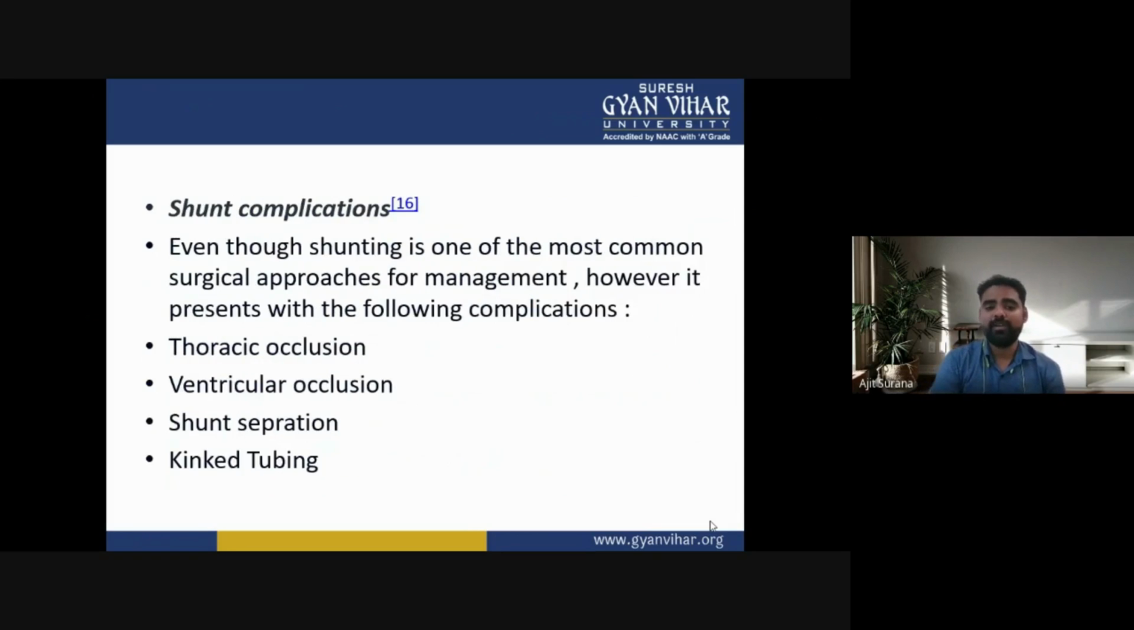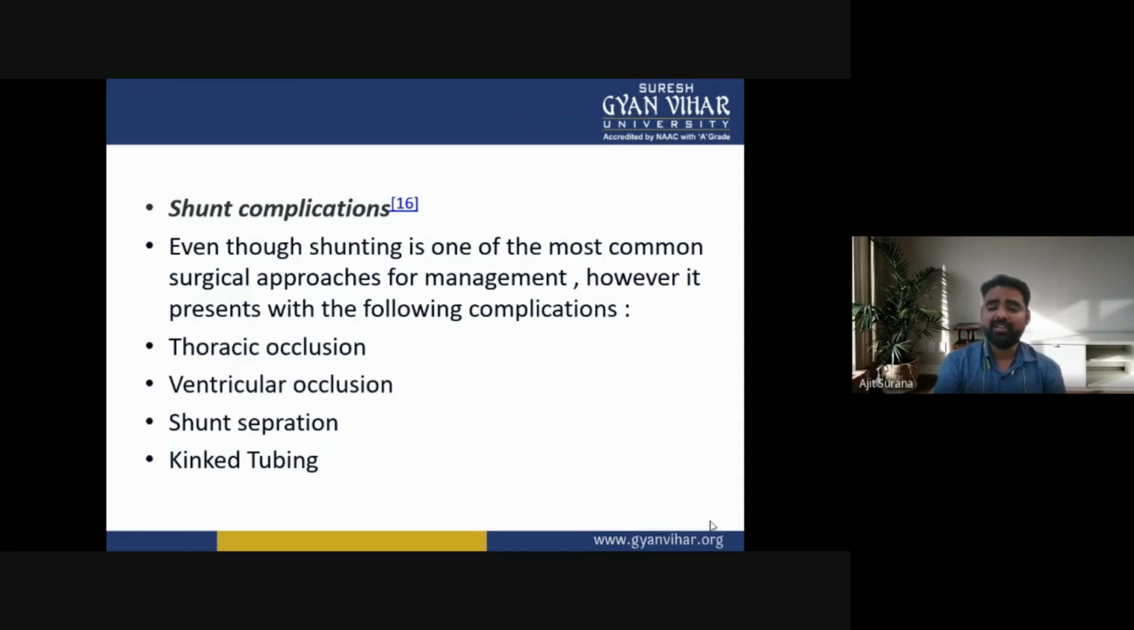Now, shunt complications. Shunting is one of the most common surgical approaches for the management of hydrocephalus. However, it presents with the following complications, like thoracic occlusion, ventricular occlusion, shunt separation, and kinking of the tubing.